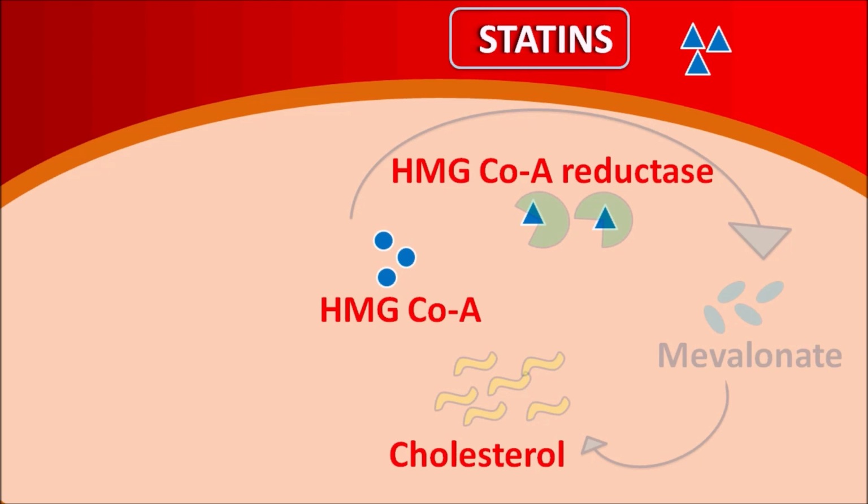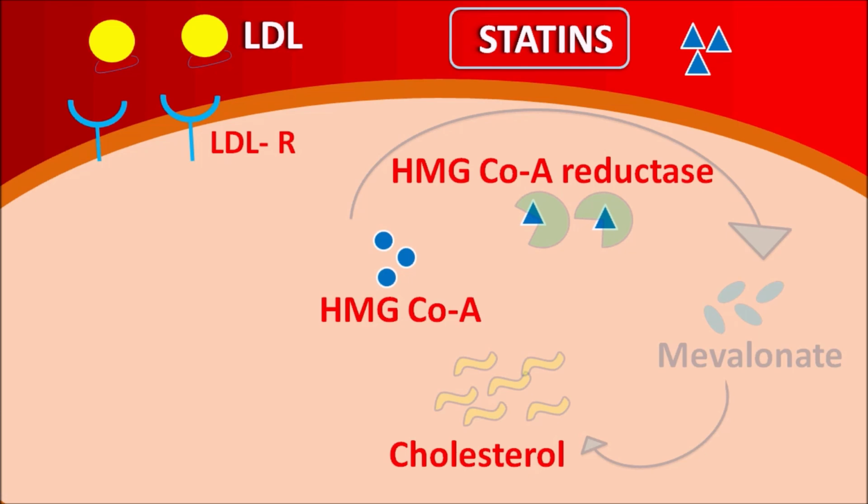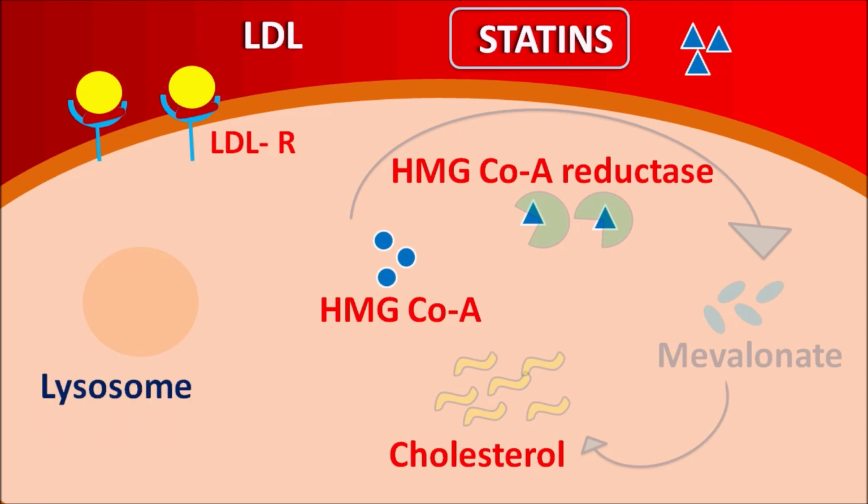Now, when the liver is not synthesizing sufficient cholesterol, it can get cholesterol by expressing LDL receptors. These receptors are expressed on the hepatocytes and take up the LDL cholesterol from the blood. The LDL cholesterol binds to these LDL receptors and is then internalized, and the lysosomes digest the LDL and release cholesterol.